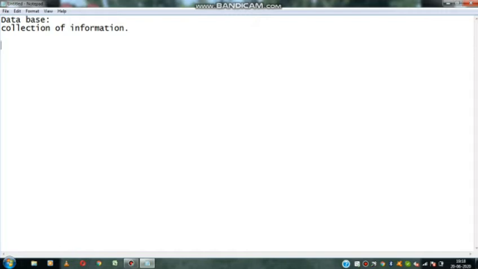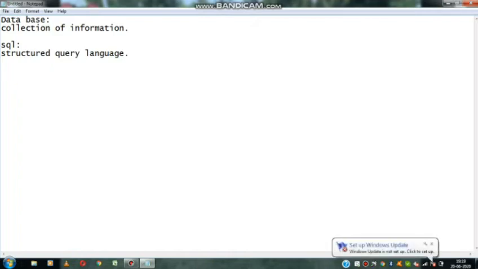We have separate languages for the database. The language we use for the database is SQL. SQL means structured query language. Just like programming languages such as Java, for database also we have a language, and that is nothing but SQL. SQL stands for structured query language.